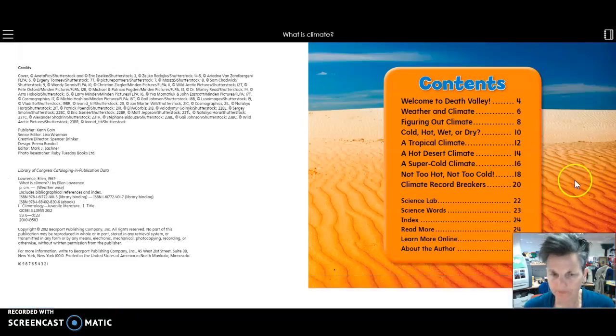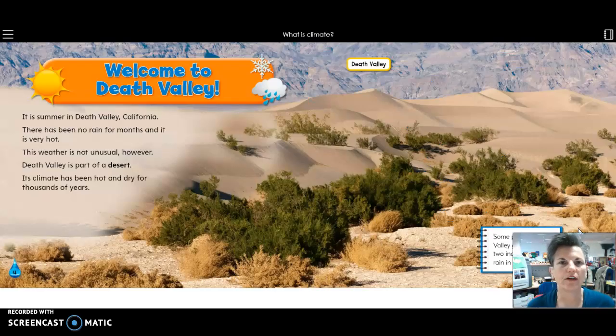Okay, so here we are at our table of contents. Table of contents are found in nonfiction books. They always tell us what's coming up, what topics there are in the book. So maybe you are doing some research and you have several sources that you're looking at. Maybe you're studying tropical climates. Well, in that case, when you open your table of contents, you could just go ahead and turn to page 12. But today we are going to go through the entire book and learn some cool stuff, hopefully, that maybe you didn't know, or maybe it will add to your current knowledge.